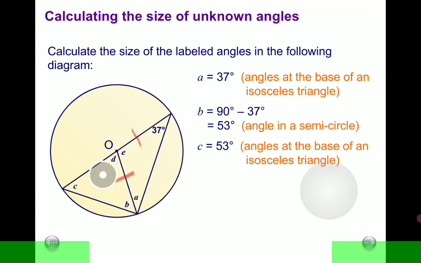Even if you don't do that, you can still find C by remembering that this side here is equal to this one. Therefore, we have an isosceles triangle with us. Therefore, angle C is also equal to 53 degrees.